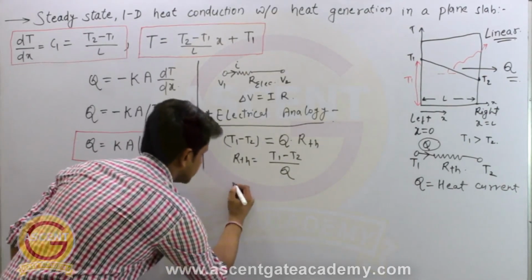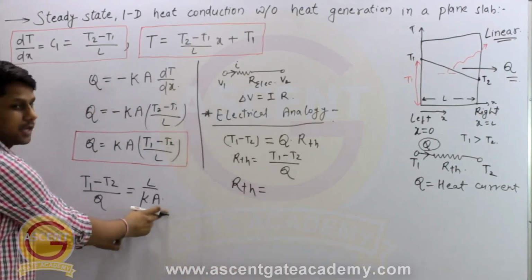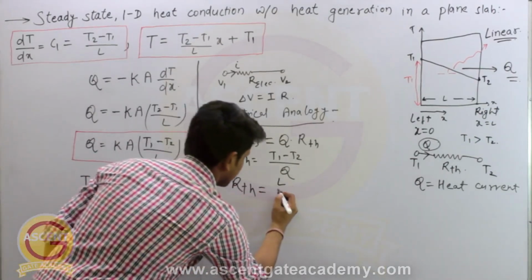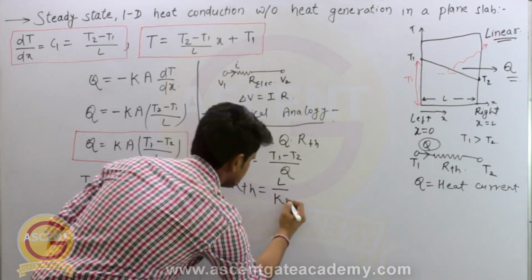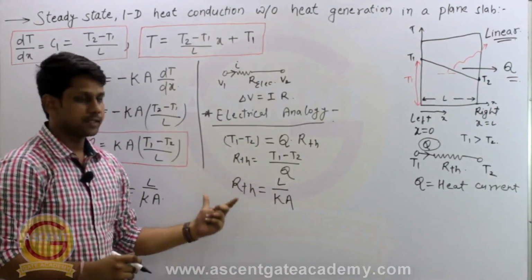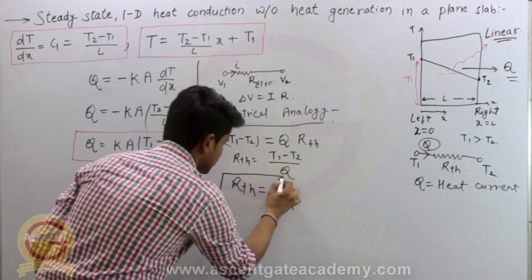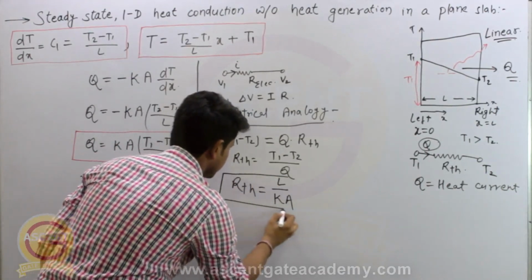So we can write down this thermal resistance will be equal to nothing but this L by Ka. Okay, so this is the importance of electrical analogy, and we have calculated the value of thermal resistance as L by Ka.